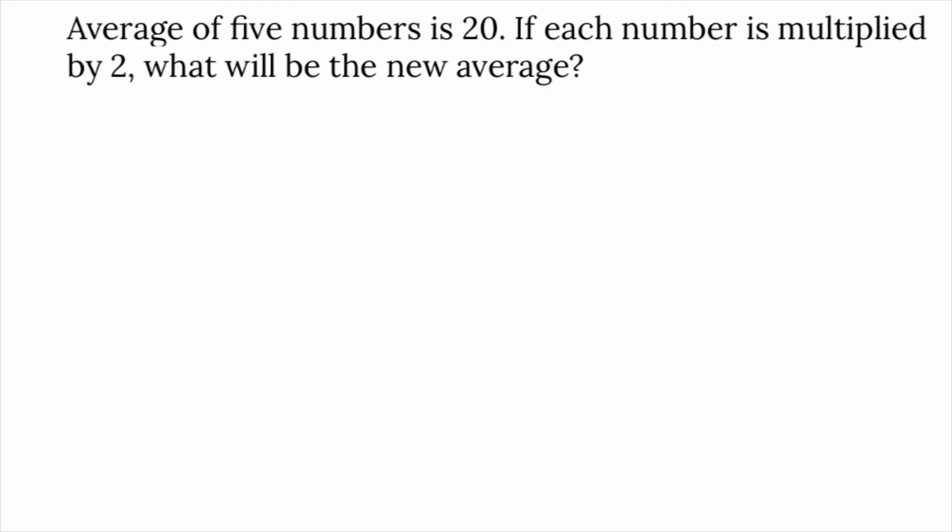The average of 5 numbers is 20. If each number is multiplied by 2, what will be the new average? So remember one point. If the average of a set of values A, B, C, D and so on is X.